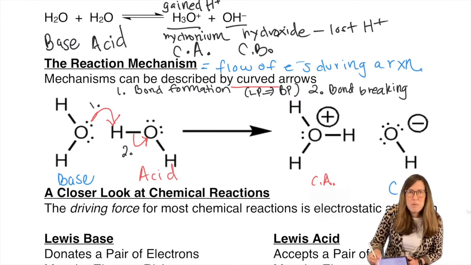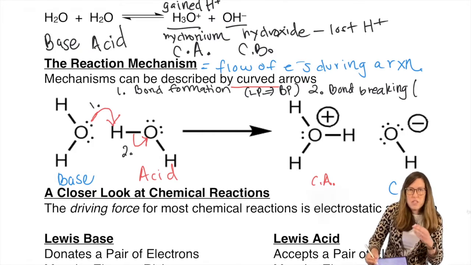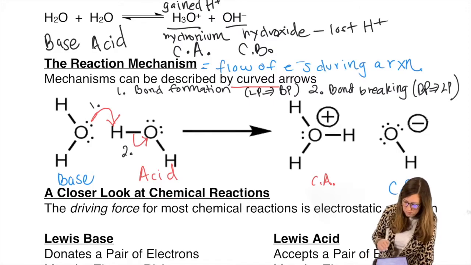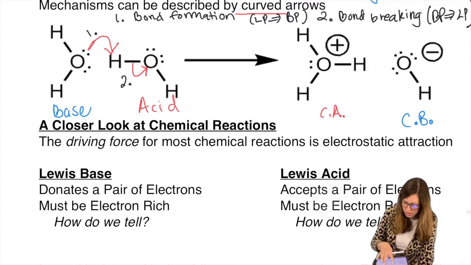Now, this is not a step to memorize. Every mechanism is different. You can't memorize them. You have to work them out. So the sooner you get the logic of it, which comes only with lots of practice problems at the end of the lecture, then that should help. Okay, bond breaking. In other words, the bonding pair became a lone pair. BP to LP. All right.